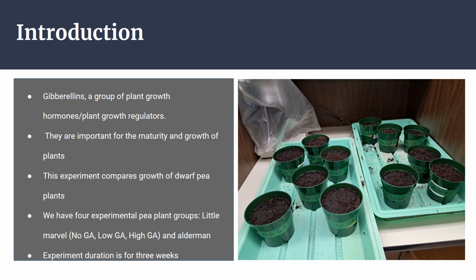Beginning with the introduction. Gibberellin is a group of plant growth hormones, or plant growth regulators. They are important for the maturity and growth of plants. This experiment compares the growth of dwarf pea plants. We have four experimental pea plant groups, three of which are Little Marvel, given low GA, high GA, and no GA. An additional group is the regular height Alderman. The experimental duration was 3 weeks, which was observed by our group.